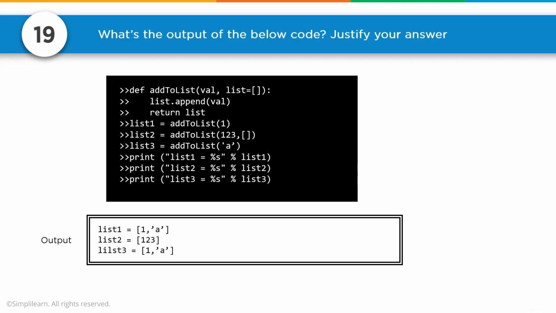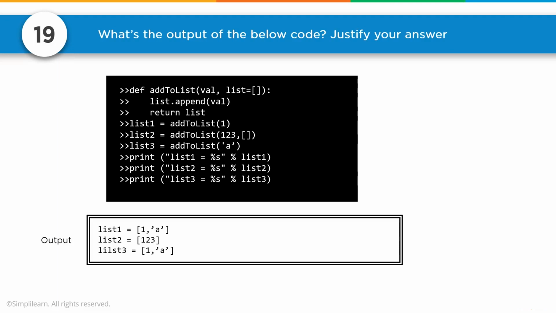List 3 equals add to list A. And then we want to print them. List 1 equals, and you can see the formatting. We have our placeholder, list 1, list 2, and list 3. So when it prints list 1, we get 1, comma A. And what you want to notice here is that list 1 and list 3 are equal.